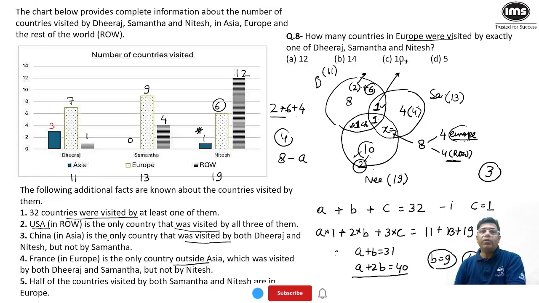So this set was a little tricky. If you understand the Venn diagram, especially the concept that we have discussed, let us assume that A is the number of countries visited by exactly one person, B is the number of countries that are visited by exactly 2 people, and C is the number of countries that are visited by exactly 3 people. If you know this concept and apply that, the question becomes relatively easy.